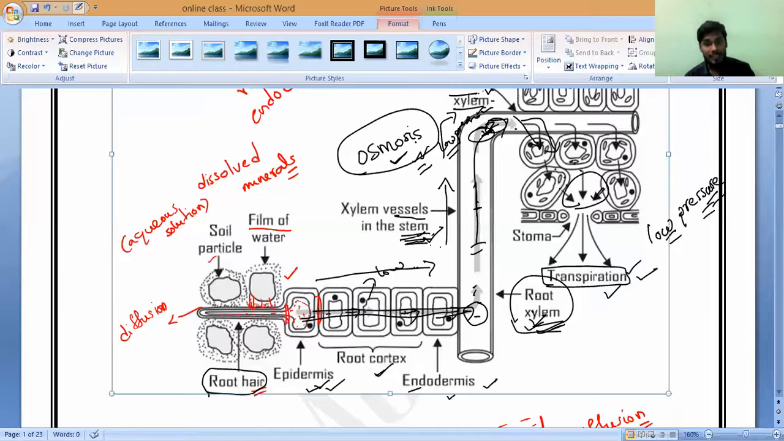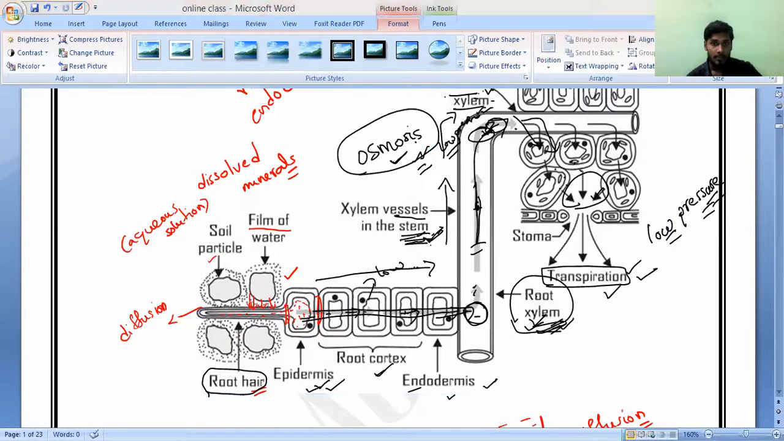Now once these xylem vessels in the stem lose the water, then who will supply the water? It will be supplied by the root xylem. Root xylem. So by the time here the high pressure and here the low pressure, that water has been transported. Any doubt till here? Please ask me. Is it clear, everybody? Yes, sir.